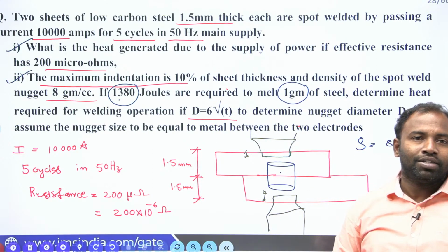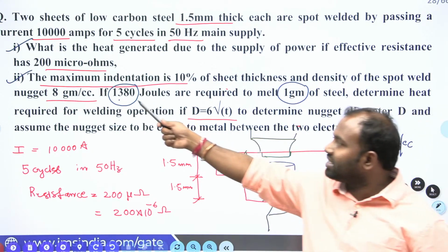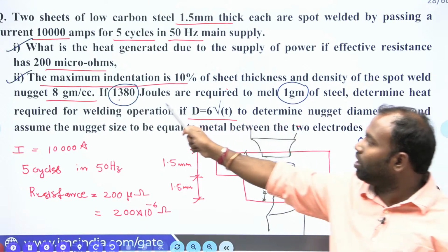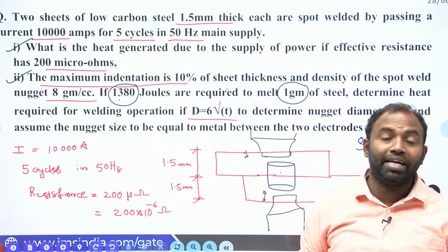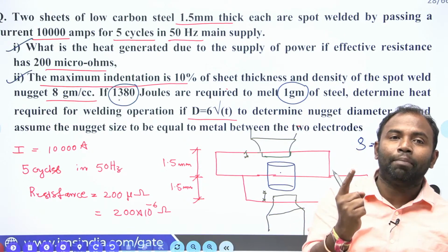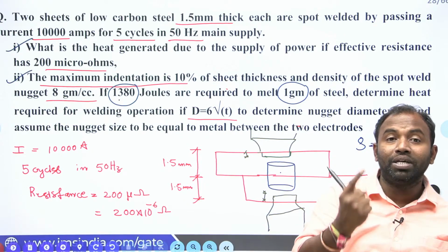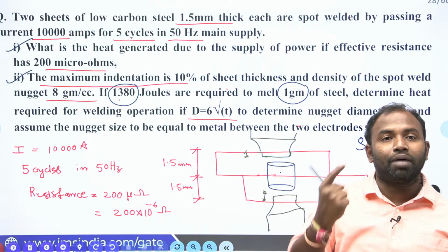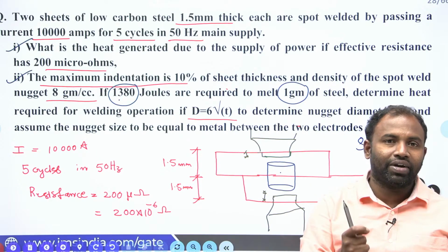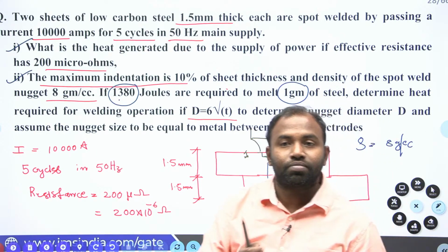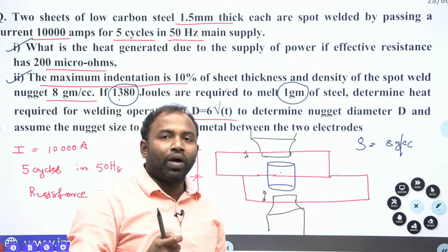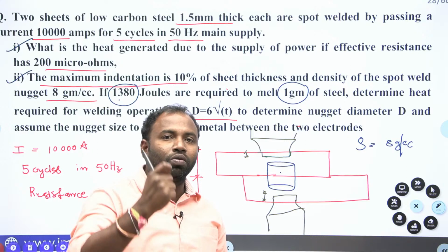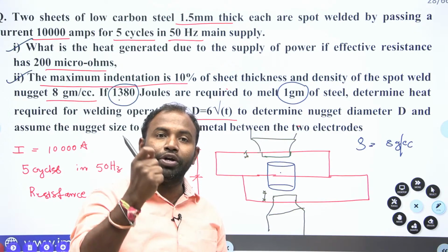Clear everybody? So that is the reason why we consider this as melting energy. Okay, unit melting energy. That means for melting 1 gram, how much heat energy you require comes under unit melting energy. So what I'm trying to explain here is 1 unit of volume or 1 unit of gram.